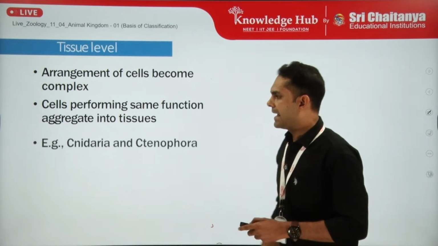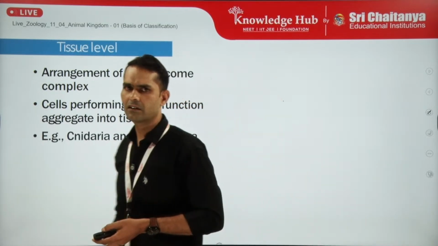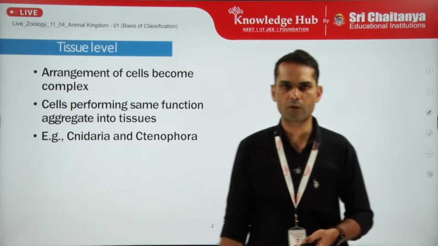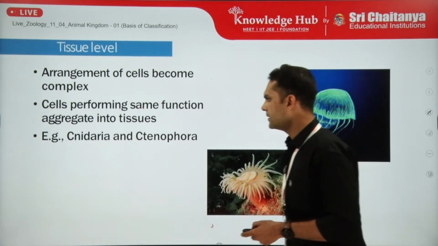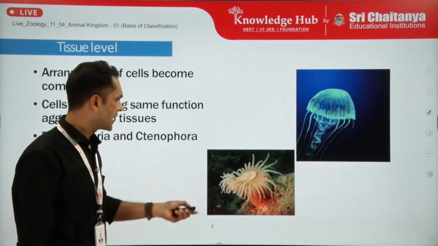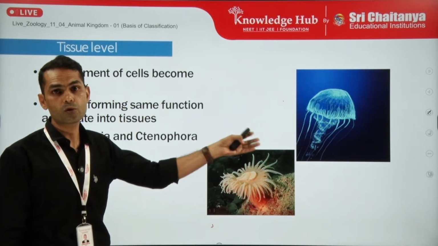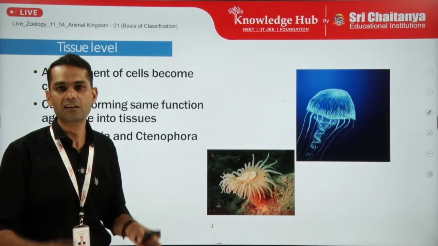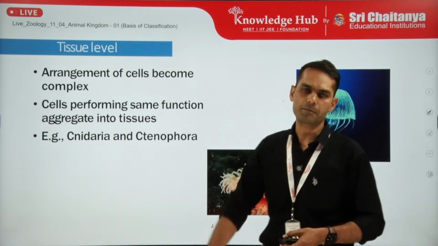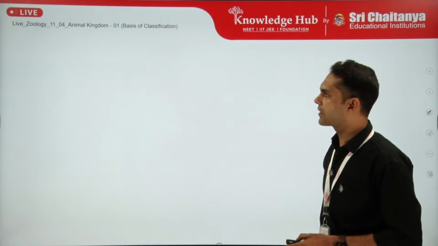Okay. The basic examples of tissue level organization are two phyla, phylum Coelenterata or Cnidaria, and Ctenophora. Here we can see the example of Cnidaria. This is sea anemone, Adamsia, and this is the jellyfish, which is also showing the characteristic of phylum Ctenophora, that is bioluminescence. We will discuss it further in the upcoming phylum Ctenophora, right? So this is the tissue level organization.